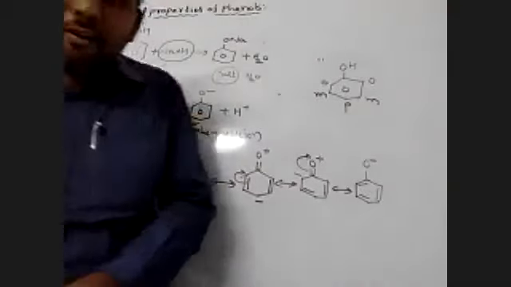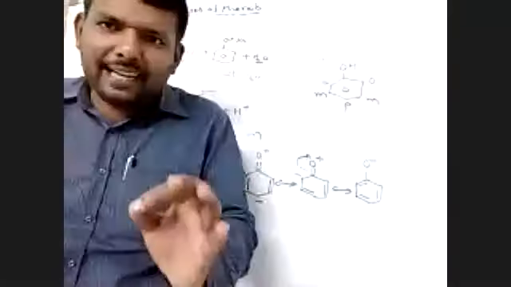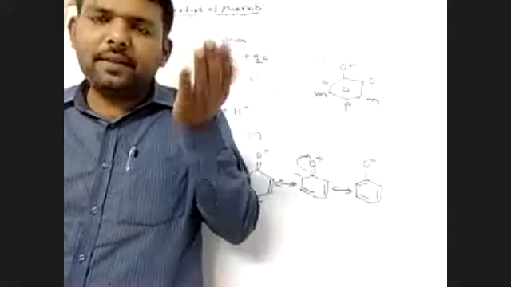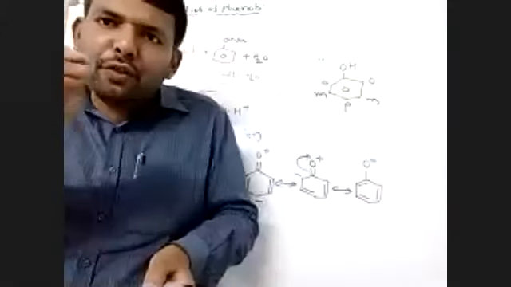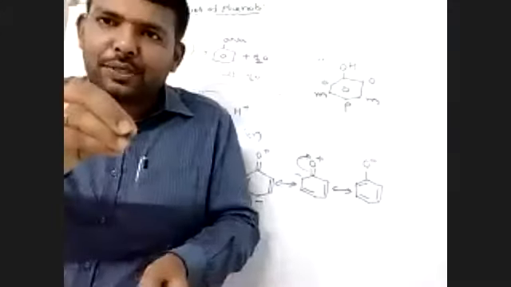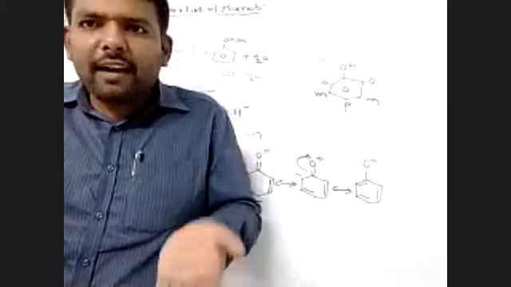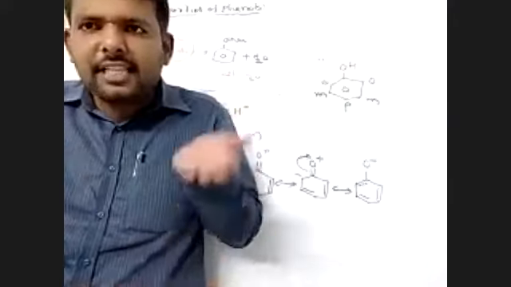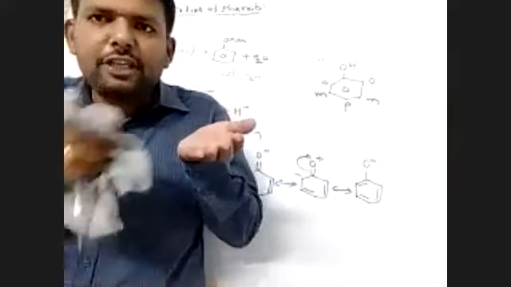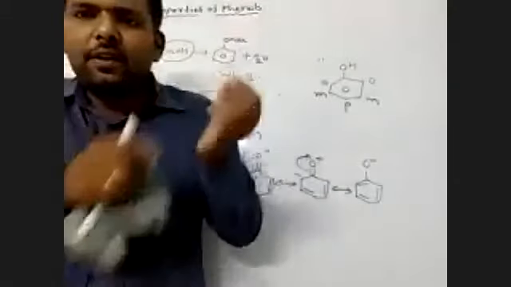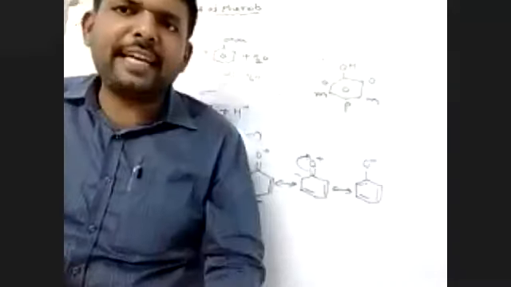That is, when electron withdrawing groups are added, the acidic nature of phenols increases. When electron releasing groups are added, the electron density is already high and increases further, so the acidic nature of phenols decreases.